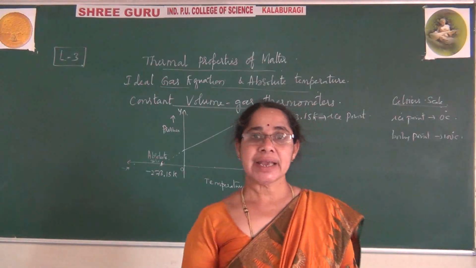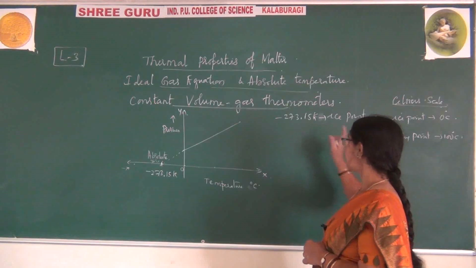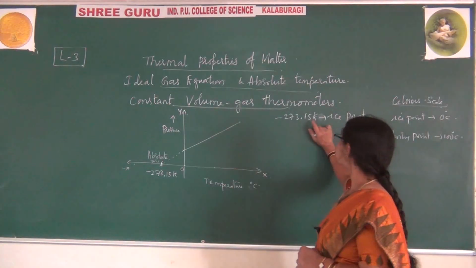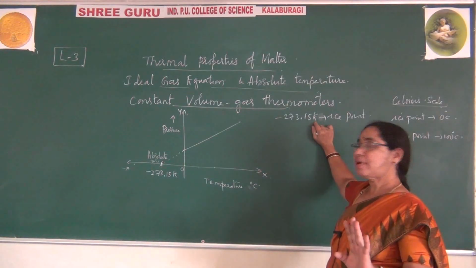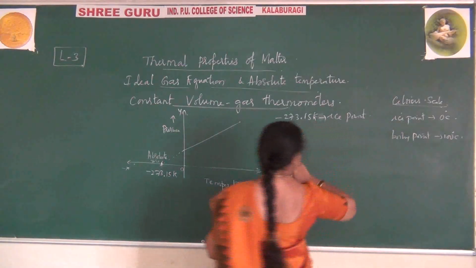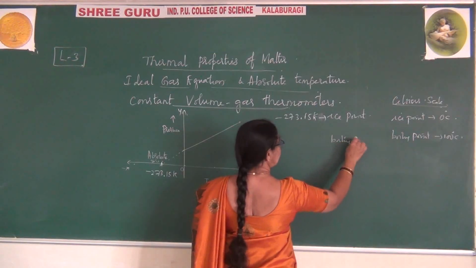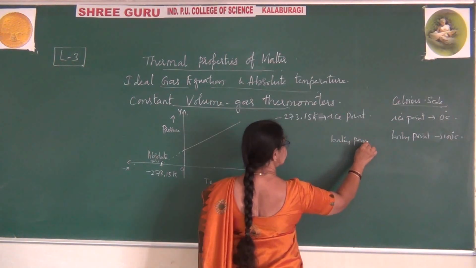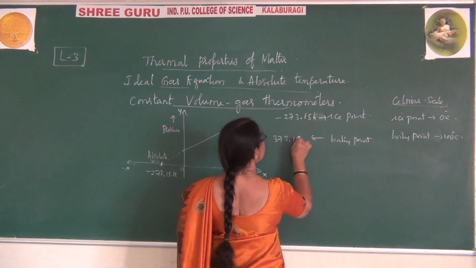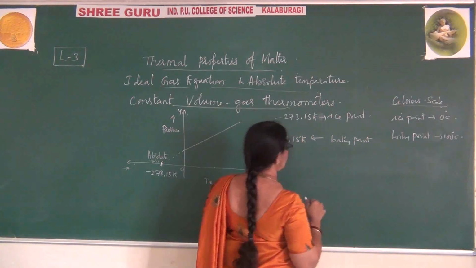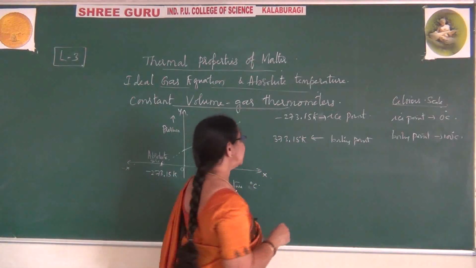So he compared that scale to his own scale, where he took the ice point as minus 273.15, and the boiling point as 373.15 Kelvin.